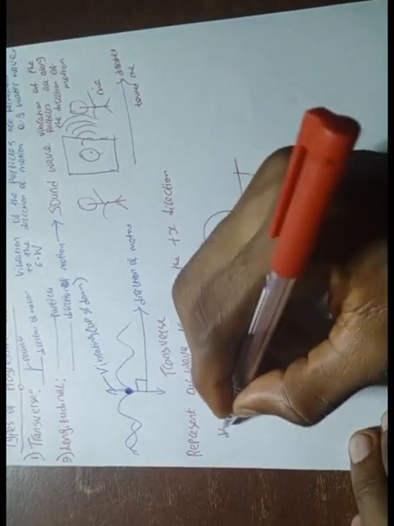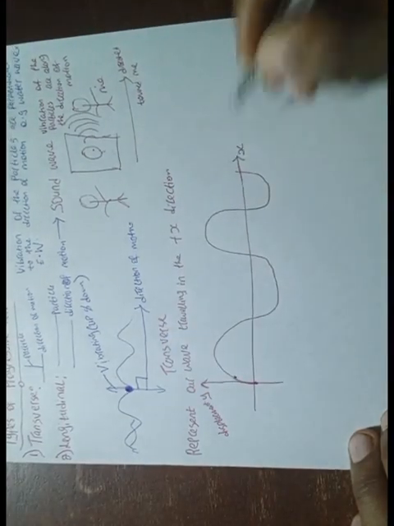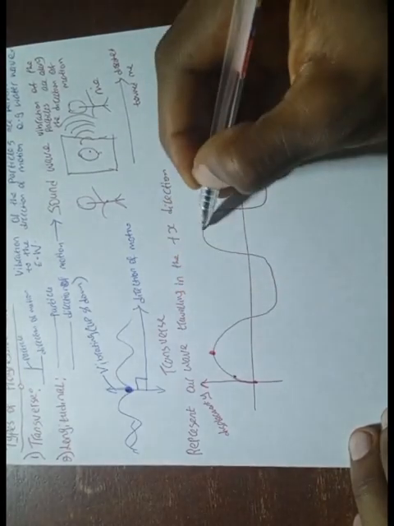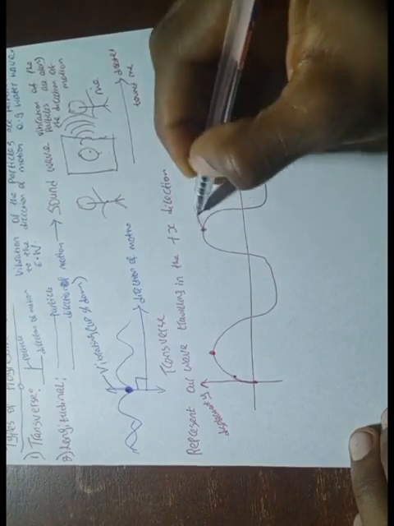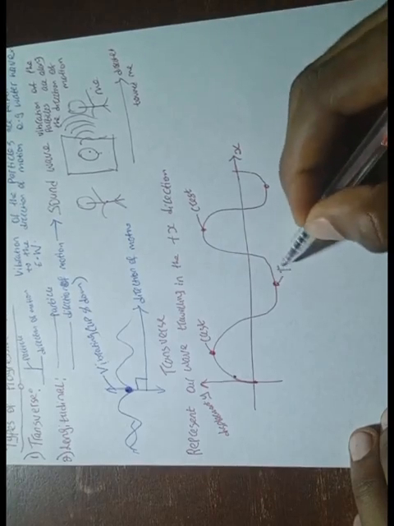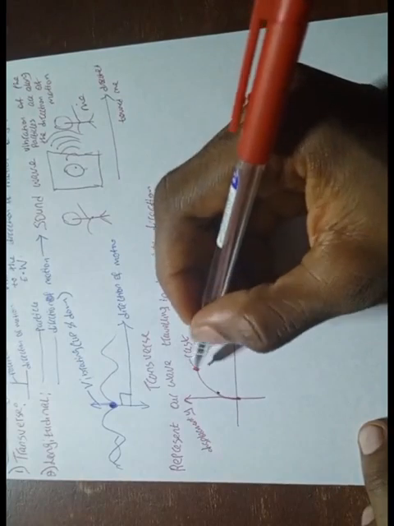Now we have to note some things here. Let's assume this is y, which is the displacement, and this is x. Here, the points that you see at the top, we call them crests. All the points at the bottom, we call them troughs. Now we have what is referred to as amplitude.